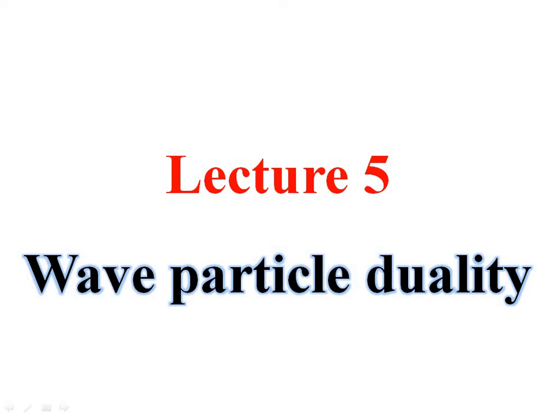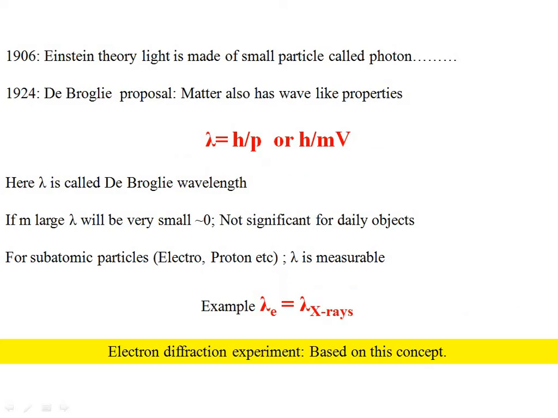Friends, this is the fifth lecture on quantum mechanics, and this time I will discuss the wave-particle duality phenomenon. As you know, in my previous lecture, in the year 1906, scientist Albert Einstein proposed a theory, and in that theory he told that light not only has wave property but also has particle property.